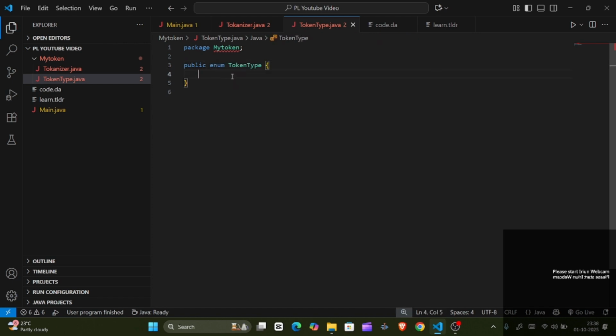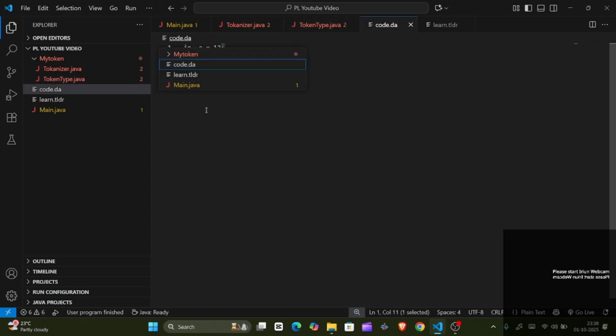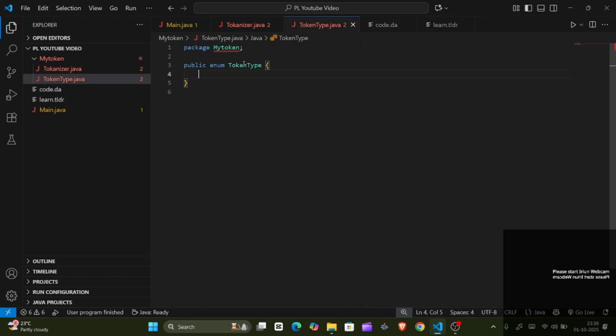So now let me tell you, this is an integer type, this is a variable declaration, this is its identifier, it's equal to, and it's a number. And this is end of statement, and again this is an integer, this is an identifier, it's equal to 30. So this is how we have to differentiate it.